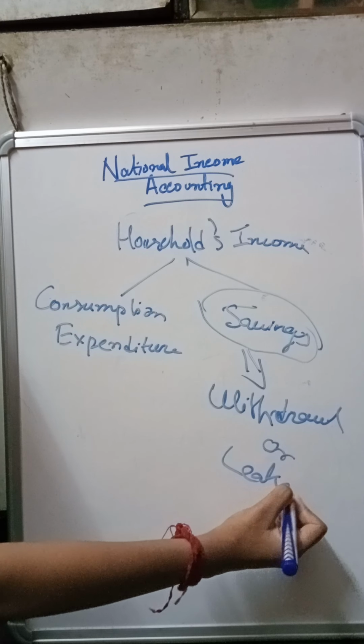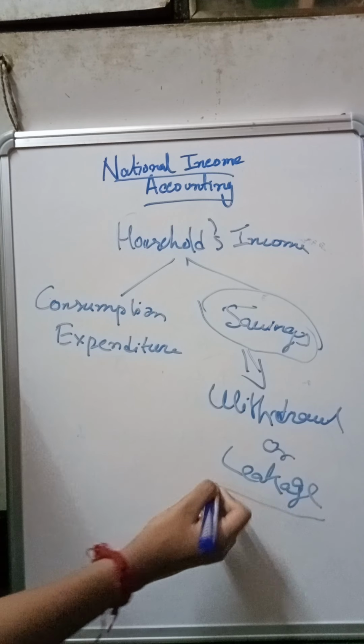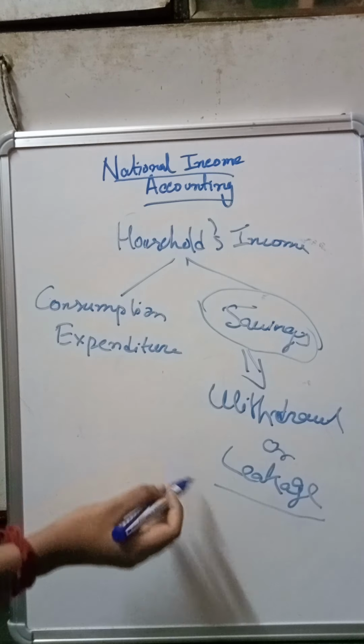Why are we saying this withdrawal or leakage? Because when saving is done, that part of the income which is saved does not come into the flow of the income, that is, the flow of income from the firm to the household, or from the household to the firm.